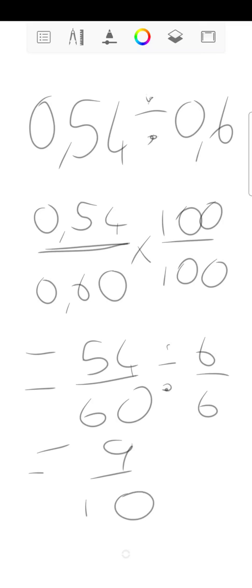That is your decimals. That is addition, subtraction, multiplication, division, rounding off, and how to write it as a fraction or as a decimal.